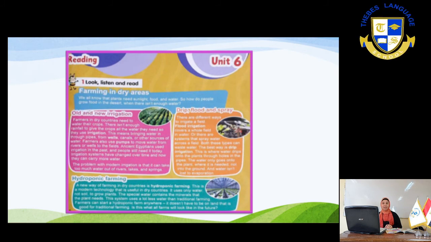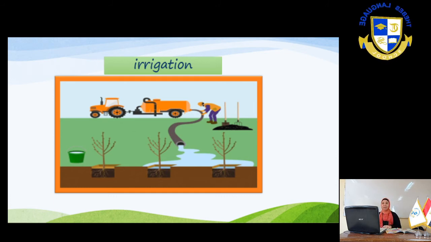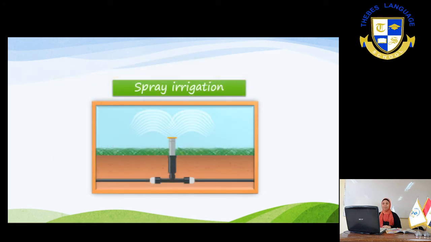Next slide will help you to know the explanation of the difficult vocabulary we have read on that page. Okay, the first one here, irrigation. This is irrigation, getting the water through pipes from wells or lakes to water the plants. Next picture will show you the spray irrigation.